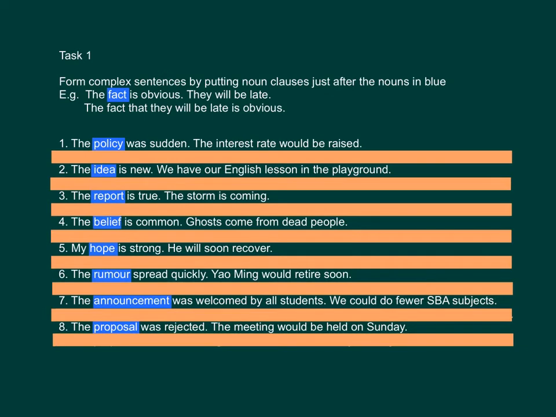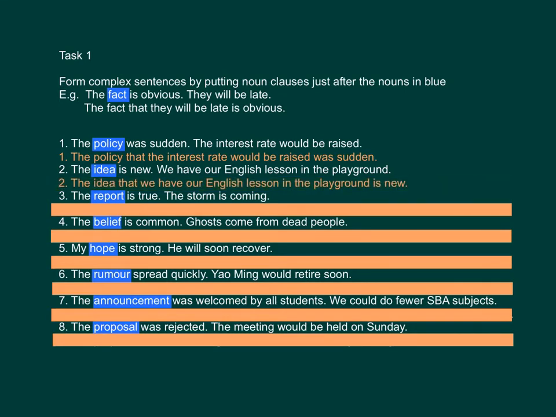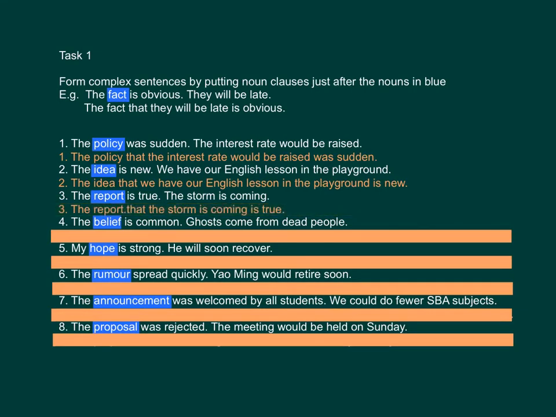Answers for number 1 is the policy that the interest rate would be raised was sudden. Number 2, the idea that we have our English lesson in the playground is new. Number 3, the report that the storm is coming is true.